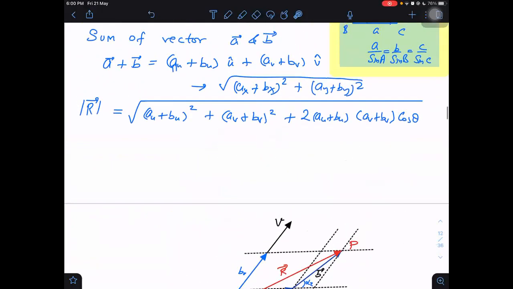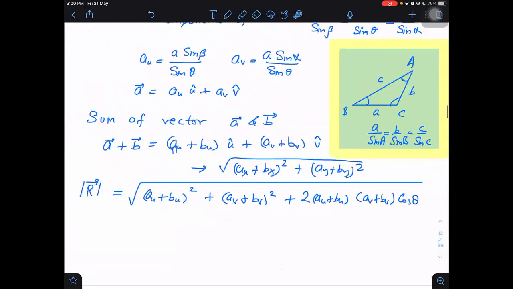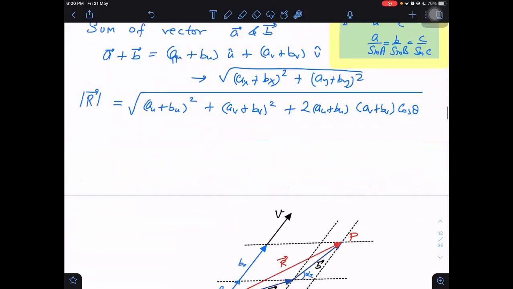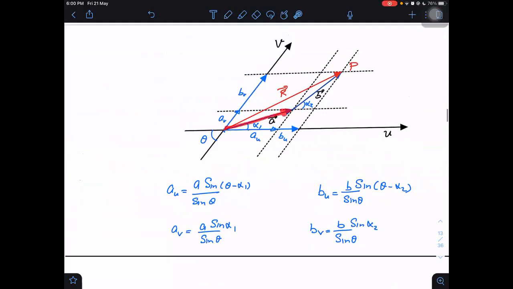What I am doing here, I have derived this formula. You have seen this formula: AU is equal to A sin beta upon sin theta. What is AB? AB is equal to A sin alpha upon sin theta. Here it is the same thing. This is vector A. What angle does vector A make with the U axis? Vector A makes angle alpha 1 with the U axis. What angle does it make with the other axis? With the other axis, it will make angle theta minus alpha 1. You agree or not? Because the total angle between these two axes is theta.